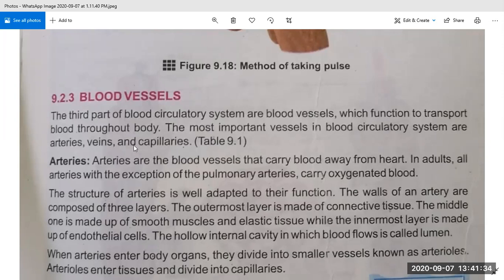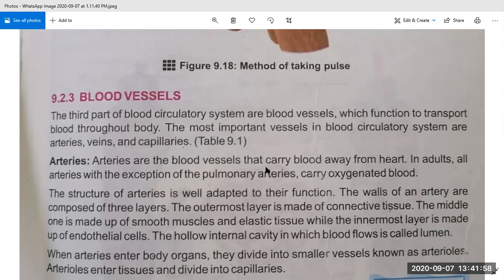Okay. So first we will take the introduction of arteries. What are arteries? Arteries are the blood vessels that carry blood away from the heart. So what is the important work of an artery? They receive blood from the heart and then take it away from the heart to the relevant organ.